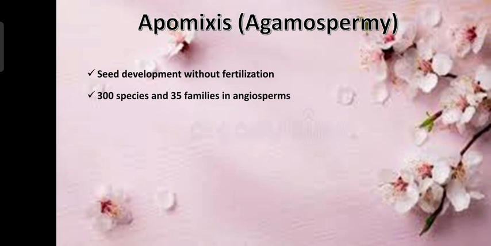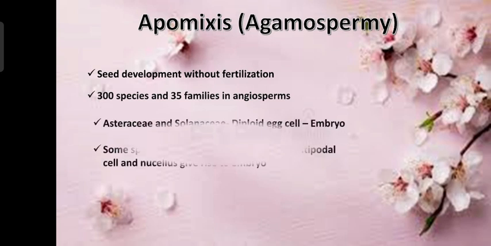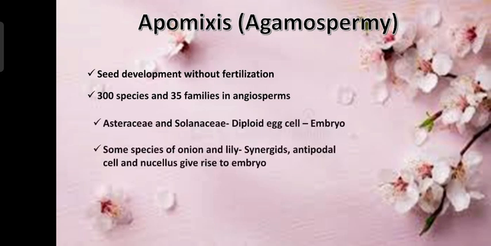There are several ways to develop the apomictic seeds. In some species of Asteraceae and Solanaceae, the diploid egg cell directly develops into the embryo. Another, in some species of onion and lily, the synergids, antipodal cells, and the nucellus cells give rise to the embryo.